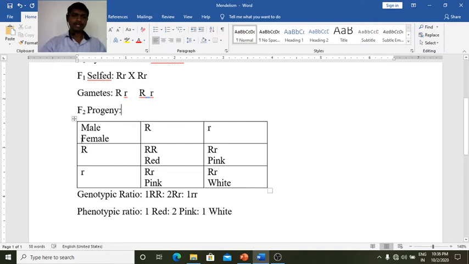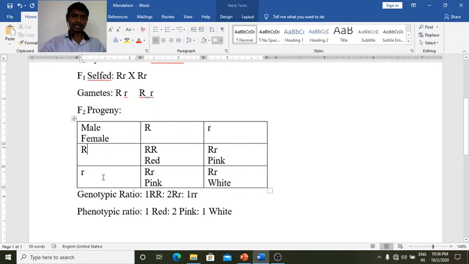by using a checkerboard. This one is the male side, this one is the female side. These gamete alleles I put in the table: capital R, small r. So this capital R, small r, by combination capital R we write here. This capital R, small r we write here. Small r, capital R, by reshuffling it as capital R small r, small r small r. Here is small r small r. So four types of individuals have been formed. One is capital R capital R, 2 capital R small r, one is small r small r.